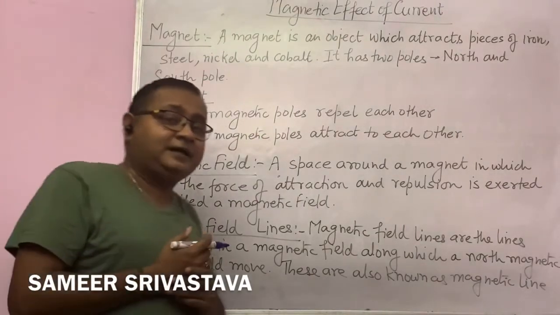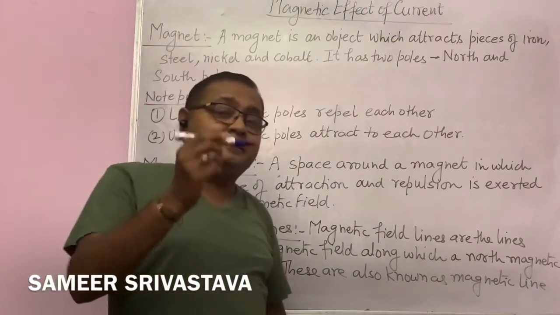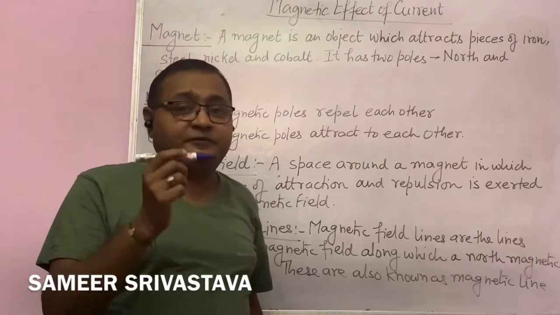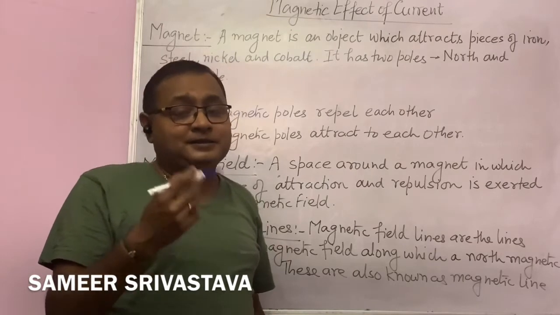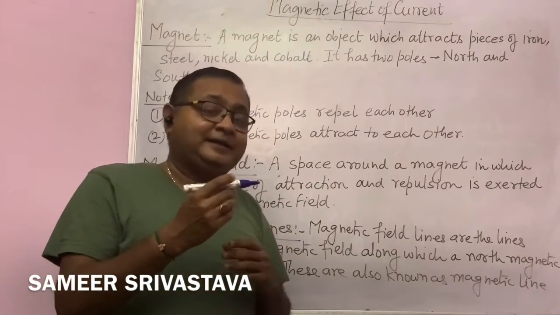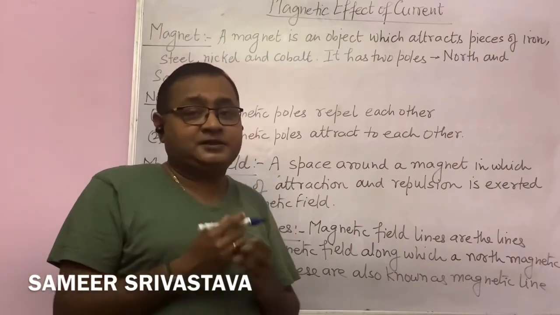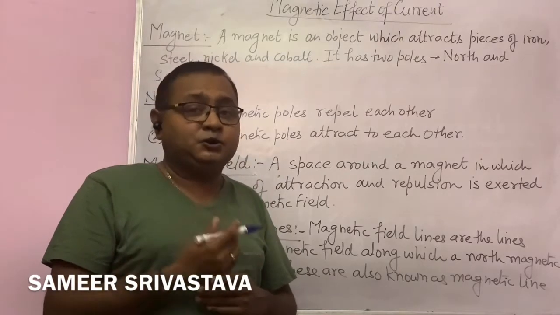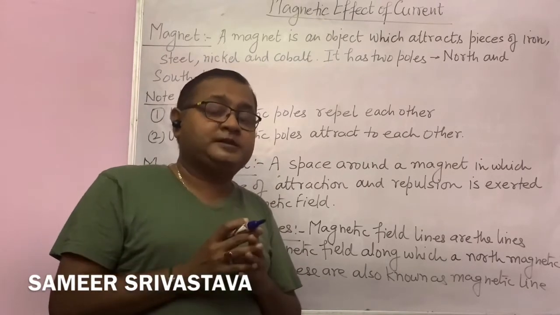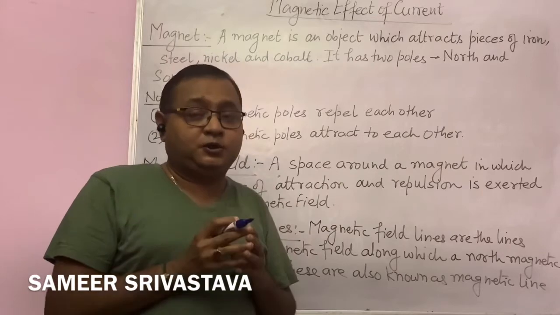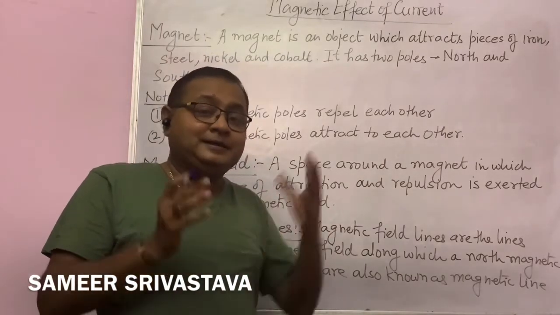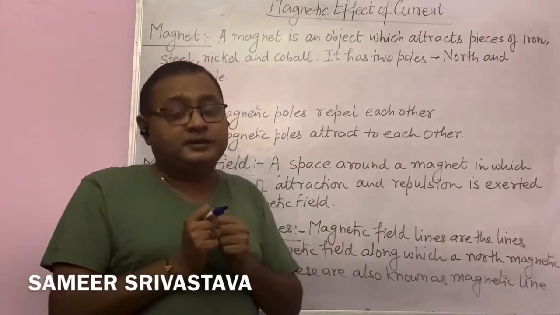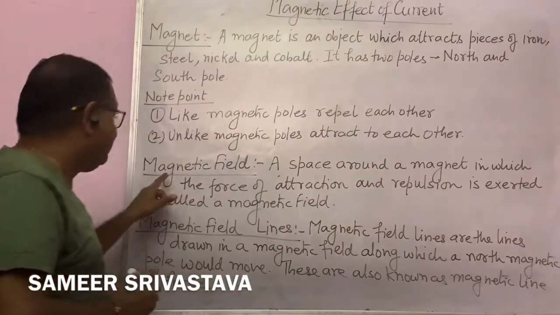So whenever anyone asks what is a magnet, you say a magnet is an object which attracts iron, cobalt, nickel and steel pieces. Okay, and a magnet always has two poles. One is the south pole and the second one is the north pole. Like poles, meaning south-south or north-north, repel each other, and unlike poles, like south and north, attract each other. Okay, now what is the magnetic field?